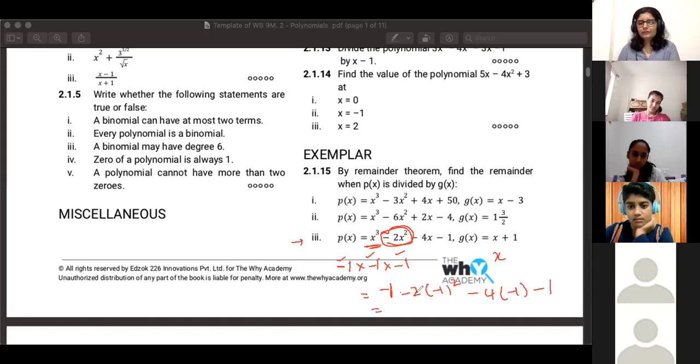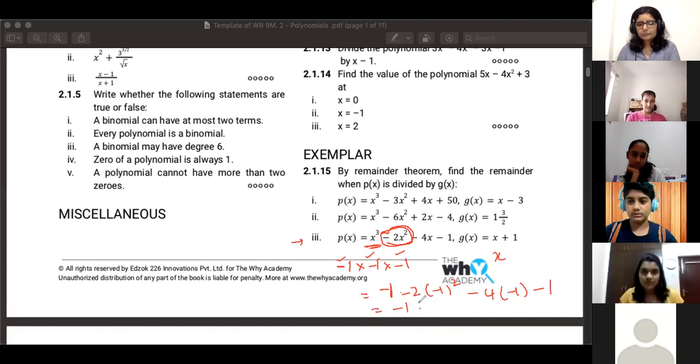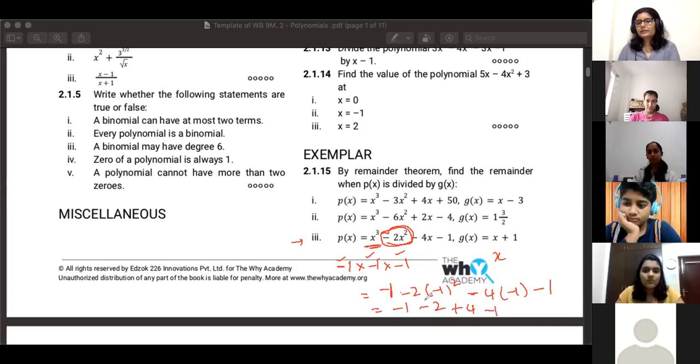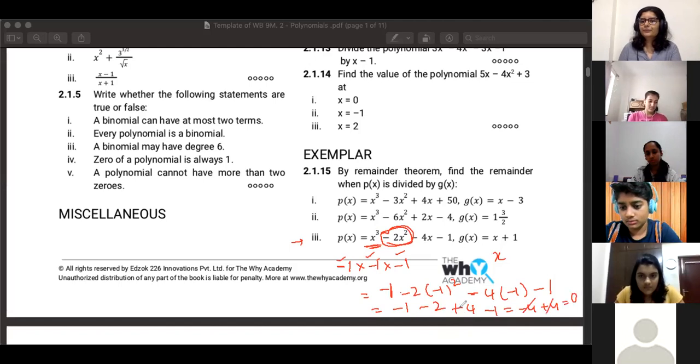So if you add all of this, you get -1, -2, then minus into minus is +4, and this is -1. So -2 -1 -1 is -4, plus 4, that is 0. It will all cancel. Check your calculation, see what happened there.